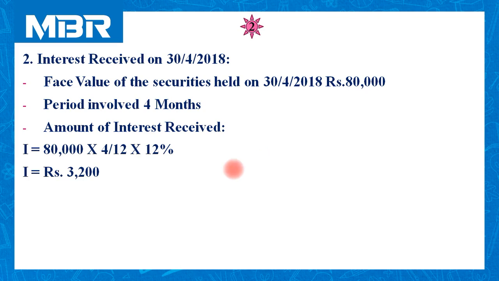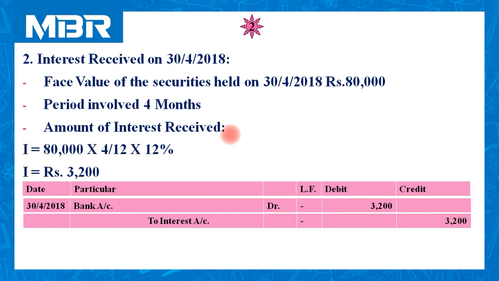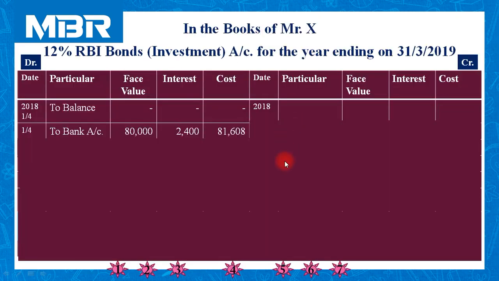As we have received amount on our investment, very simple journal entry. Bank account debited 3,200 to interest account 3,200. We have received amount of interest on our investment. Let us post this item in our account. Credit side, April 30, date by bank account. Amount of interest is 3,200.